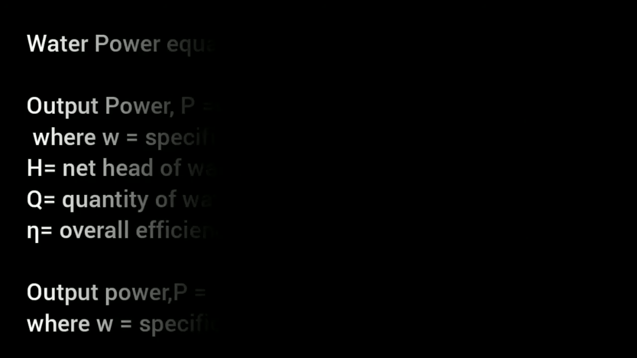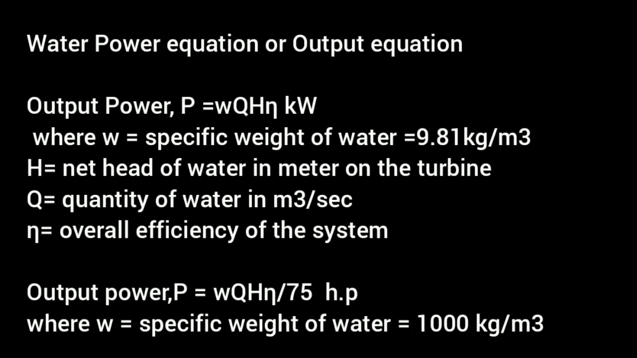Then we can discuss the water power equation or output equation. Output power P is equal to W into Q into H into eta kilowatts, where W is equal to specific weight of water, equal to 9.81 kilonewton per meter cube. H is equal to net head of water in meter on the turbine. Q is equal to quantity of water in meter cube per second, and eta is equal to overall efficiency of the system.